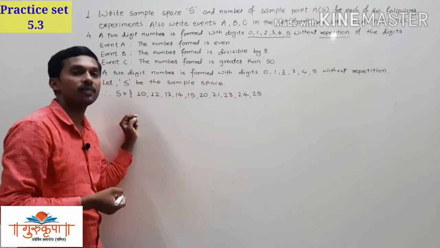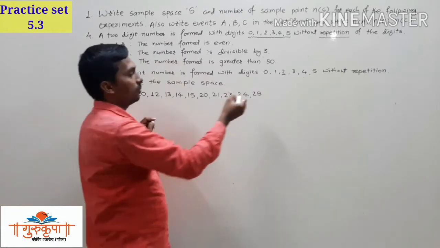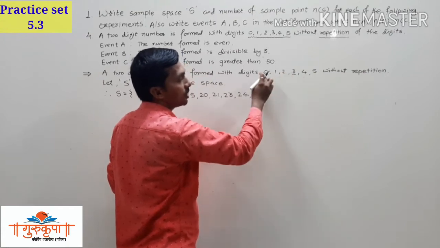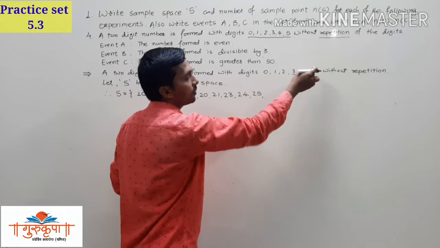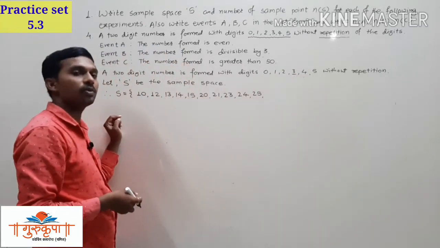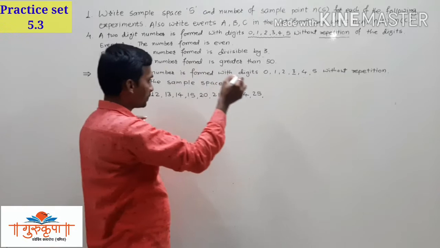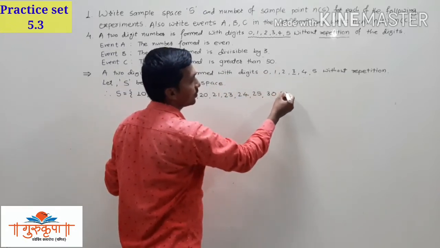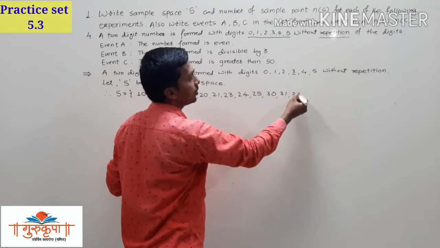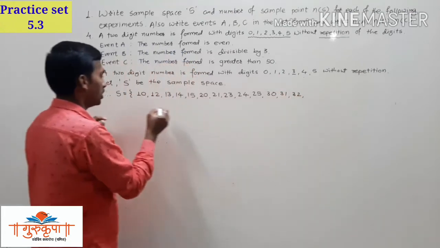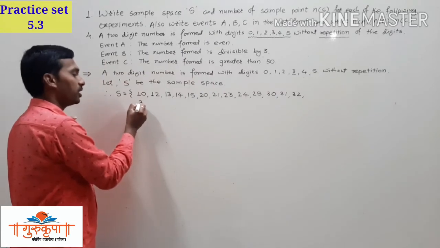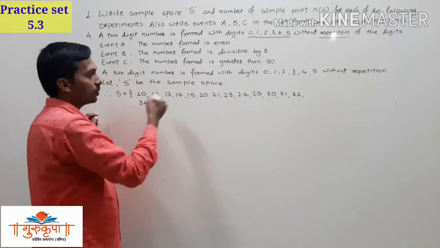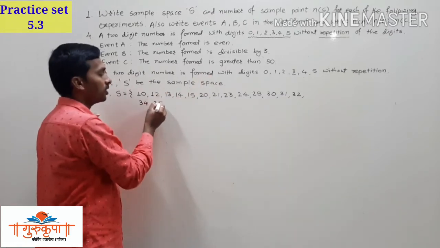Now comparing this digit 3 with each and every digit, with 0, 1, 2, 4 and 5, we will get 5 more 2-digit numbers, that is 30, 31, 32, then 33. We cannot write that 2-digit number here since repetition is not allowed. Then 34, then 35.